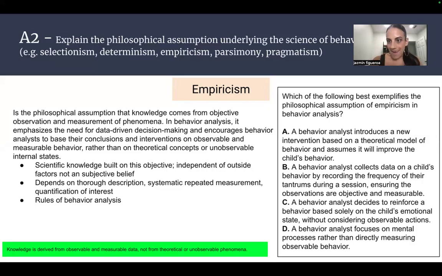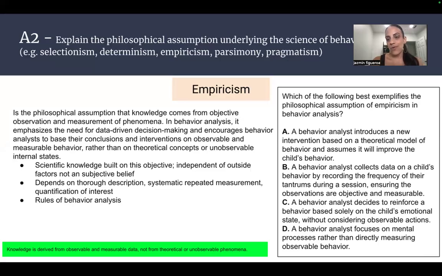It's data. It's like, hey, this is the reason. Look at the data. This is the reason why this is happening. I have the numbers to prove it. It depends on thorough description, systematic repeated measurement, quantification of interest, and rules of behavior analysis. This is what we need. This is what we depend on. So a quick snippet to remember: knowledge is derived from observable and measurable data, not from theoretical or unobservable phenomena. So we rely on the data.